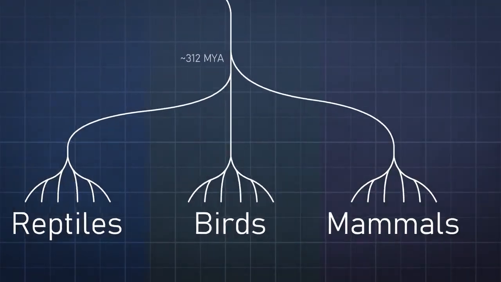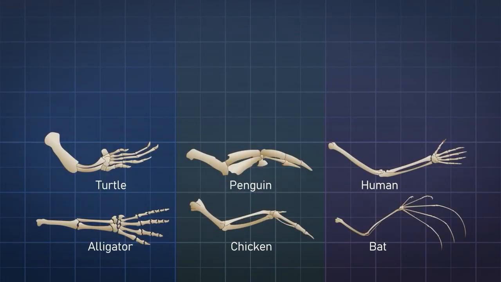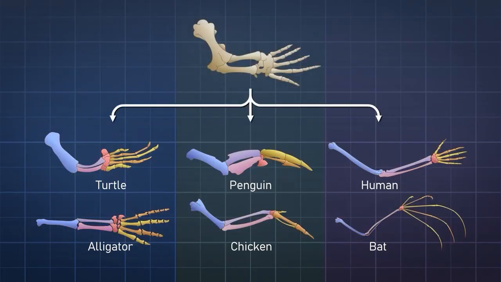The division into various classes such as reptiles, birds, and mammals stems from the existence of a common ancestor for each of them, who passed down its characteristics. These ancestors also share a common origin. This is why, for example, the limb bones of reptiles, birds, and mammals have an almost identical structure. We can trace it back to ancient species through fossils.